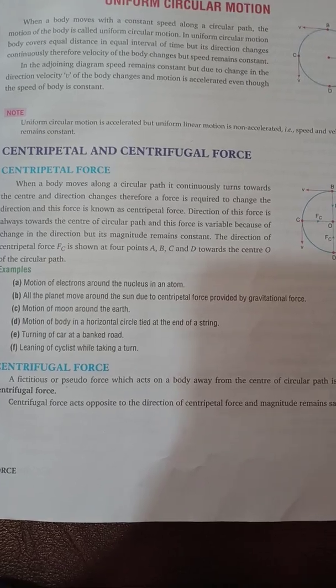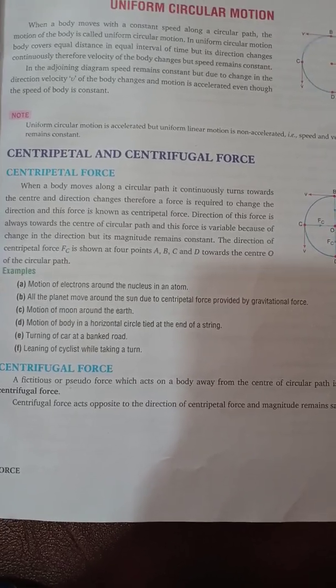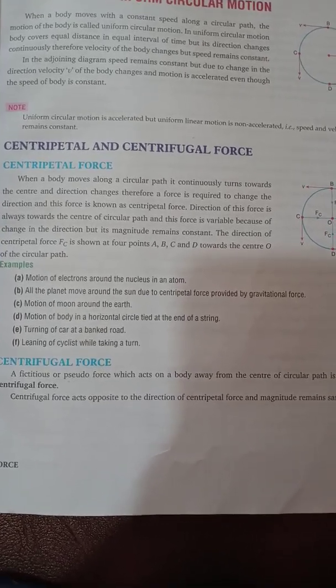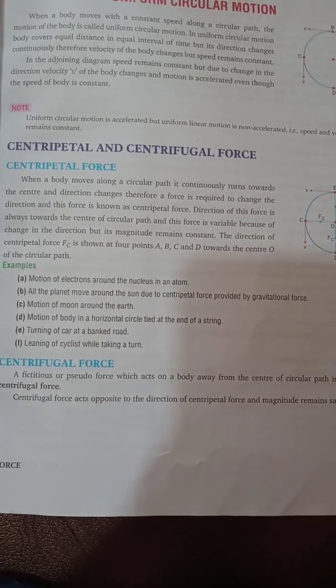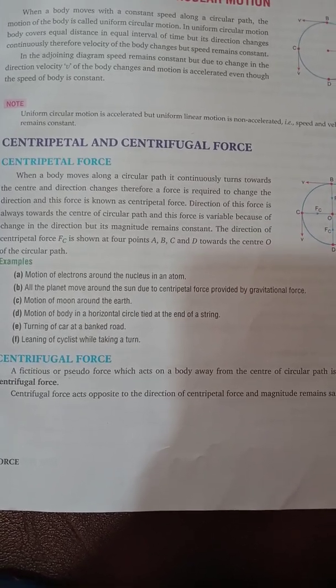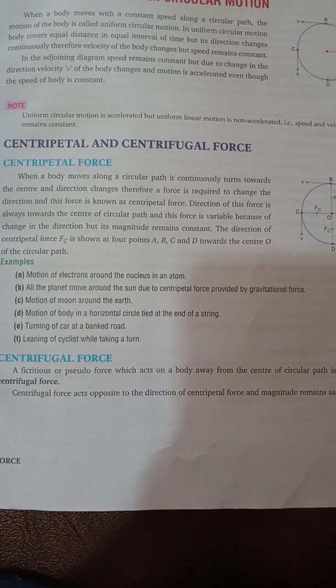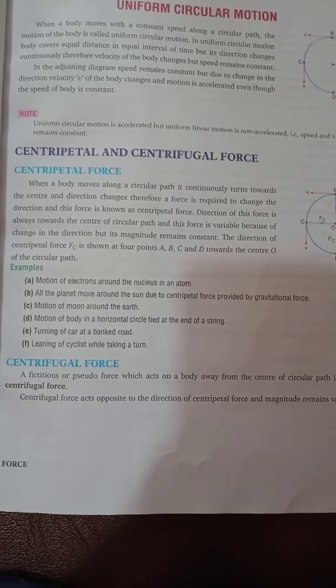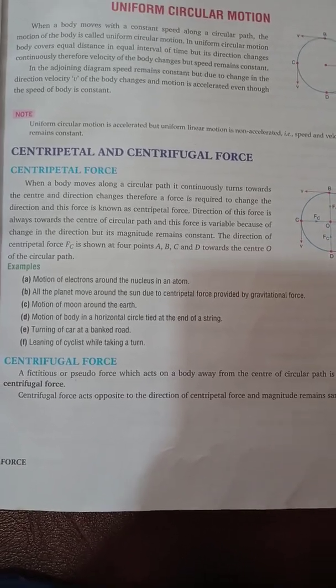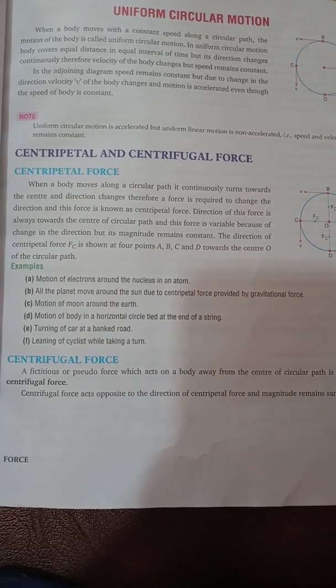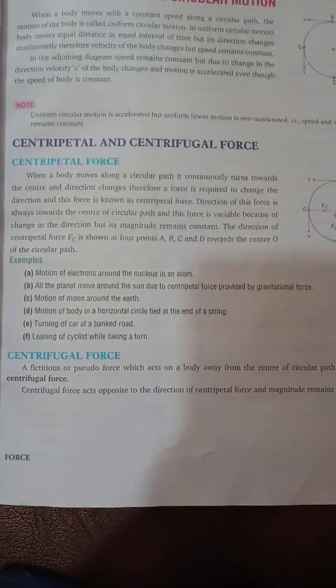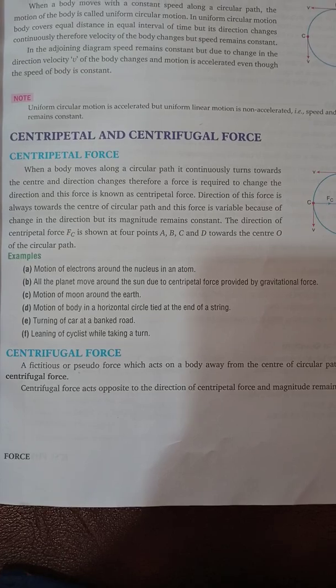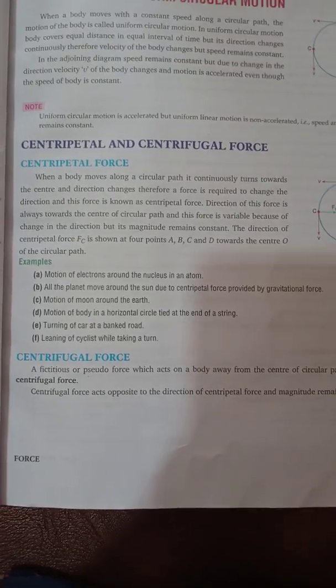Centripetal is towards the sun, towards the center, and centrifugal is outwards, and both forces are applied with the same magnitude. That is why the earth is balanced, in an equilibrium state, and keeps revolving, and not only the earth but all the planets.